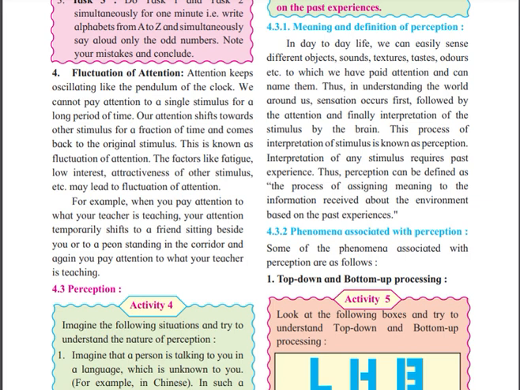First you are understanding through your sensation, like eyes or ears, and the interpretation happening between your senses and brain is called perception. Interpretation of any stimulus requires past experience. Perception can be defined as the process of assigning meaning to the information received about the environment based on past experience.